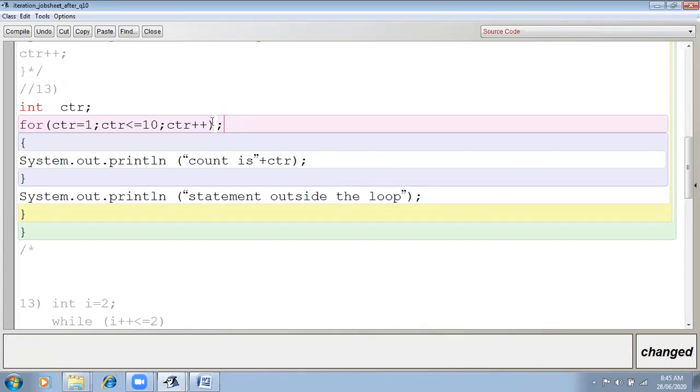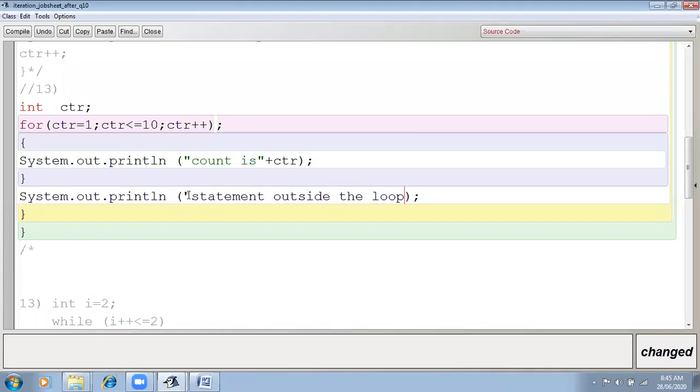It means it will not come to the body. These braces will not be considered as the body of the loop. These statements cannot be considered as the body of the loop due to this semicolon after the for loop. So this loop will execute 10 times.